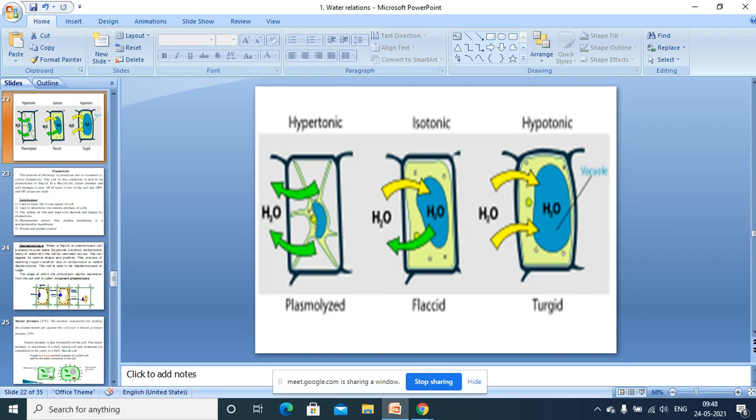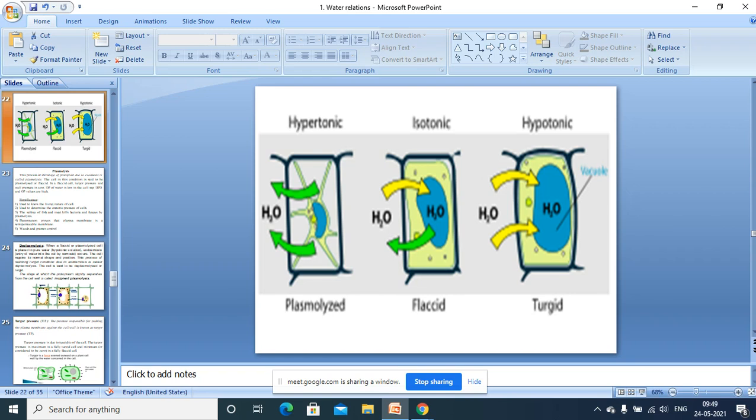The vacuole is bounded by the tonoplast, which is also a semi-permeable membrane. And thereby the entire vacuole shrinks, and this cytoplasm or the protoplasm also shrinks. You can see in this diagram. Because of exosmosis, as the cell is placed in hypertonic solution, the vacuole and the protoplasm shrink. And this shrinkage of protoplasm due to exosmosis is called the phenomenon of plasmolysis.